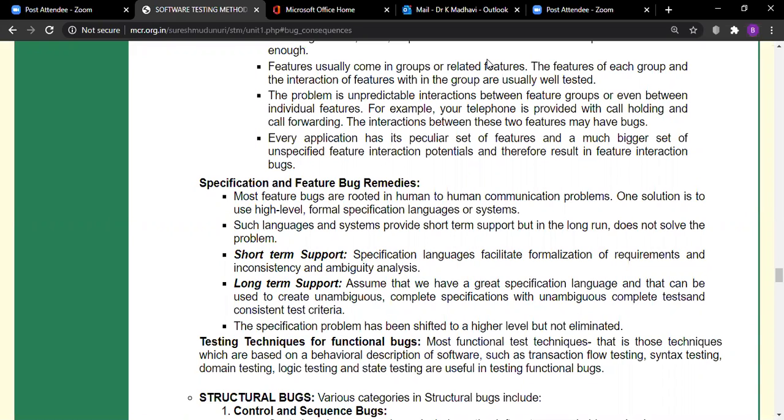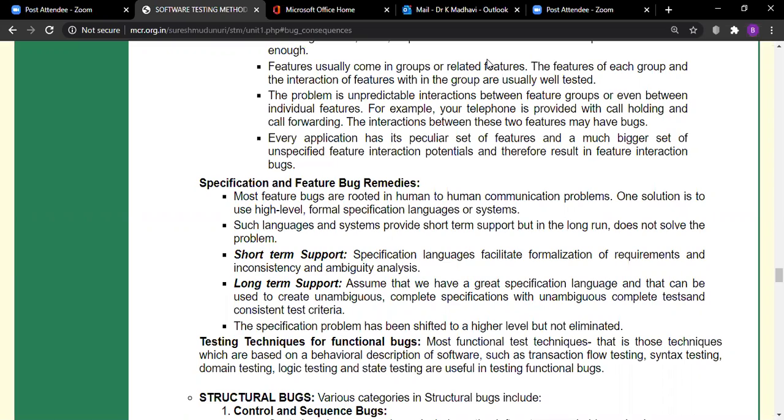The specification languages facilitate formalization of requirements and inconsistency and ambiguity analysis. So what kind of language you are using to give that particular software specification is very, very important. Assume that, coming to the long-term support, we have a great specification language that can be used to create an unambiguous, complete set of specifications with unambiguous, complete tests and consistent test criteria.